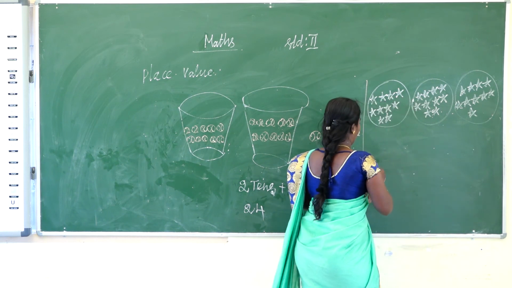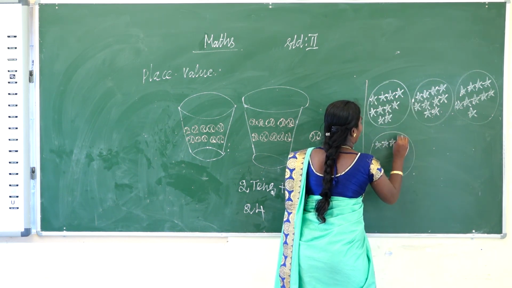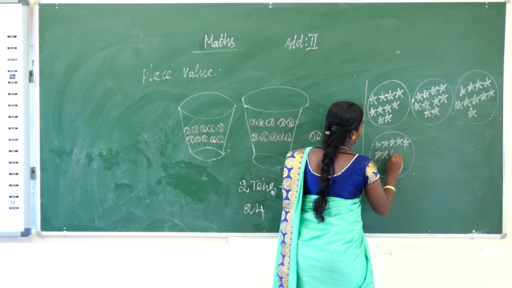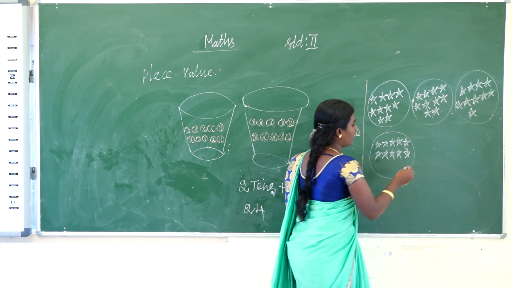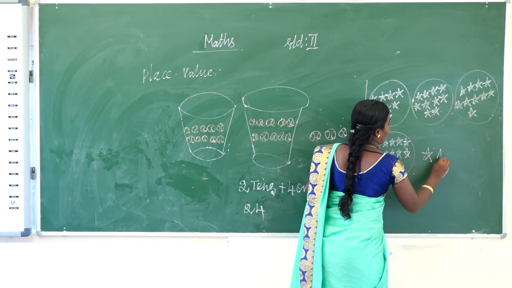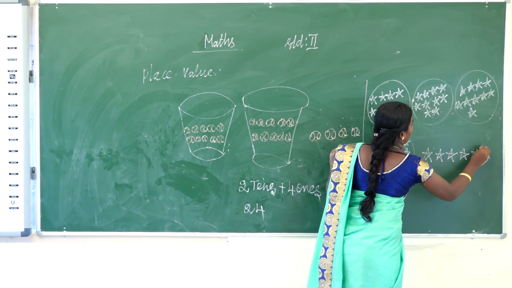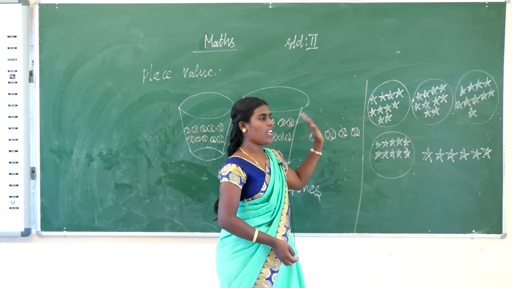Then 1, 2, 3, 4, 5, 6, 7, 8, 9, 10. Okay, then loose 1, 2, 3, 4, 5. Then same example, this sum.